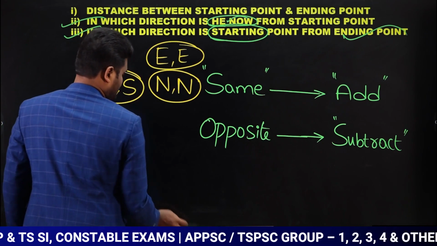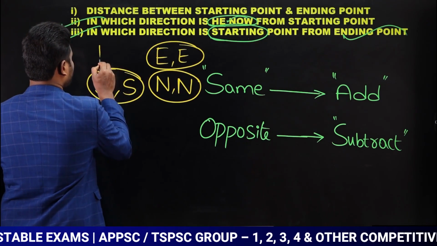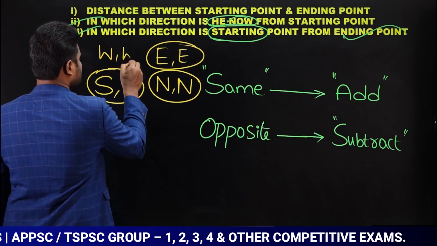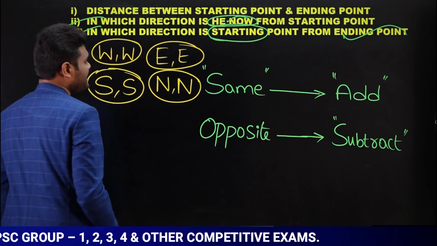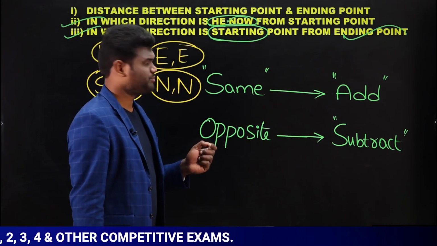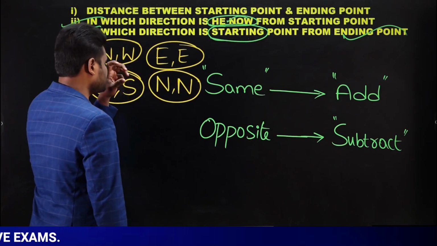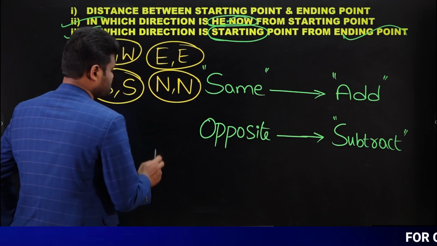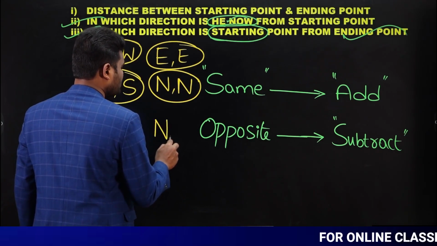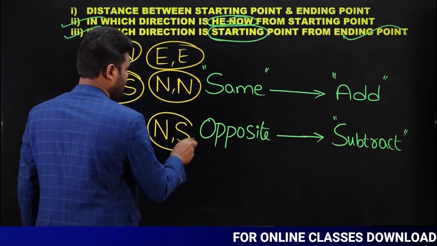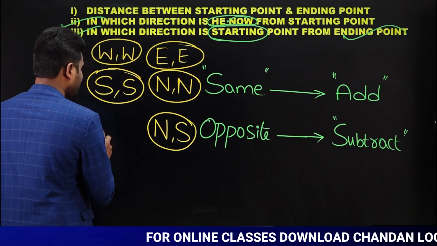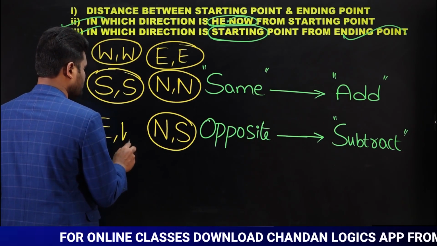Even this is same. So same means north is same, east is same, south is same, west is same. Then what is opposite? Opposite means north and south are opposite. Yes or no? Similarly, east and west are also opposite.